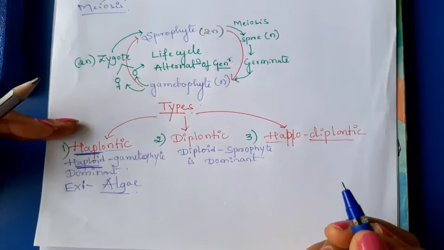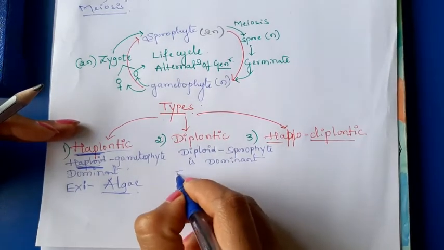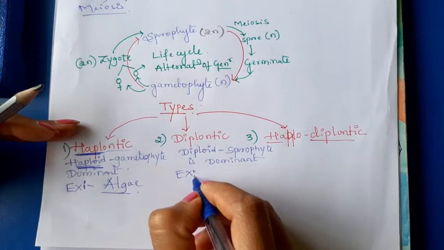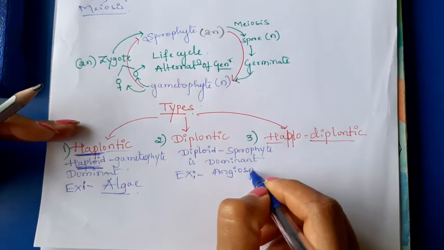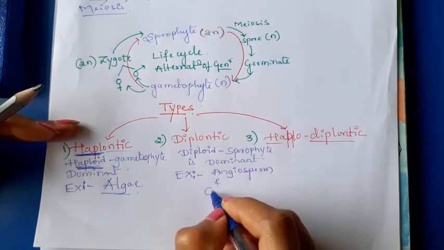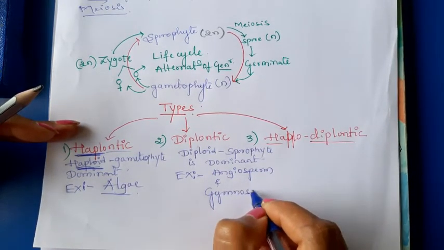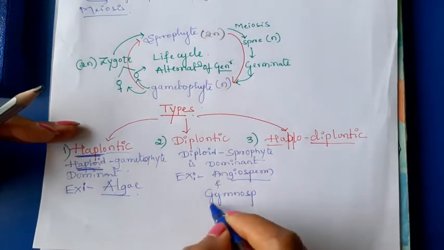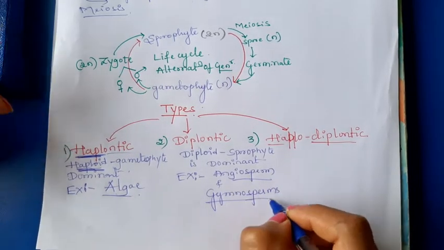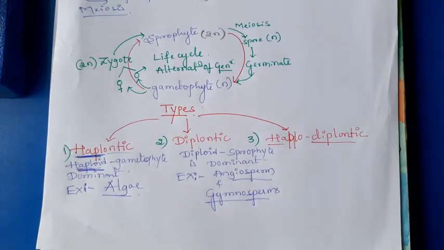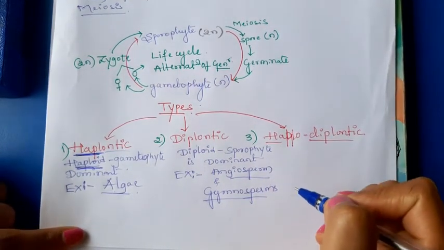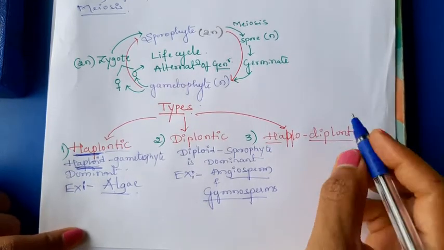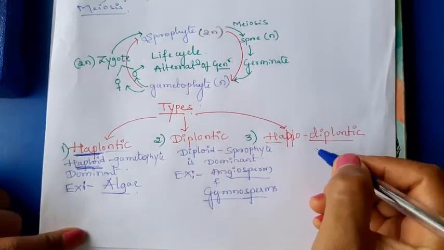Diploid sporophyte is dominant. Example, higher plants like angiosperms and gymnosperms. In case of angiosperms and gymnosperms we can see the diplontic life cycle. Their sporophyte is always diploid and it is very dominant. Then haplodiplontic means it is an intermediate life cycle or intermediate alternation of generation.